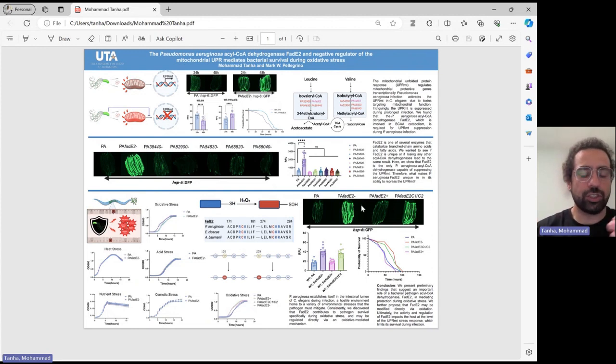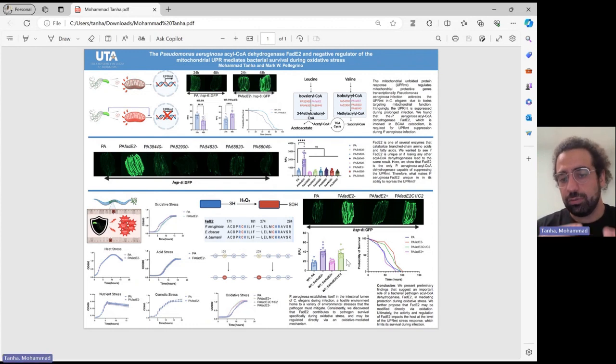And we looked at the induction, again the same induction as the FadD2 knockout, in FadD2 C1, C2. Even worms that are infected with Pseudomonas aeruginosa C1, C2 survive much better than the ones that were infected with Pseudomonas aeruginosa wild type.